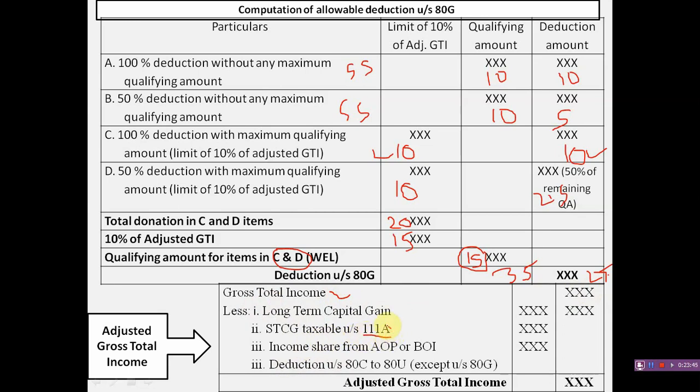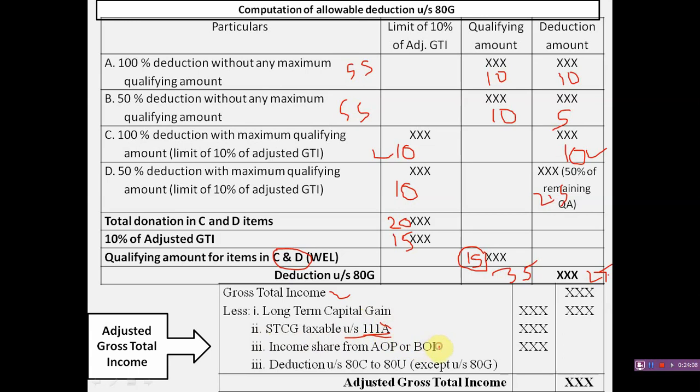If in the problem it is a short term capital gain only, and they have not mentioned section 111A, it will not be deducted for adjusted gross total income. Only the short term capital gain which is taxable under 111A is to be taken here.